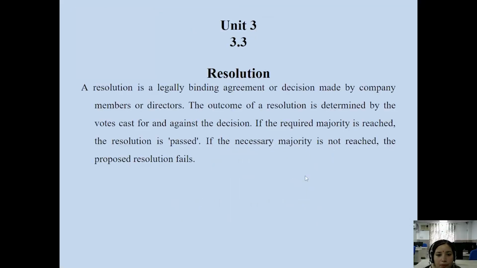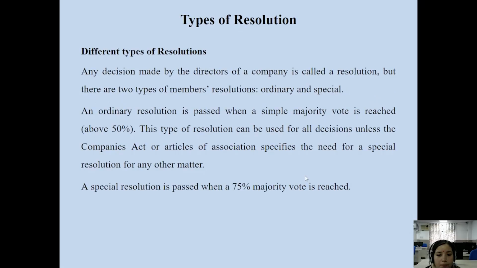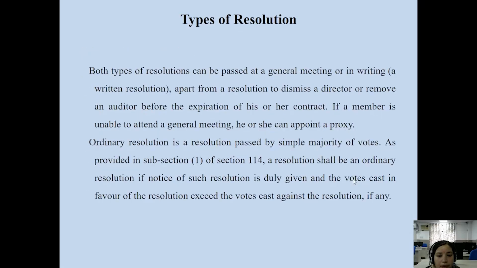Today I am continuing the last topic, that is resolutions passed in the meetings of the company, whether it is the annual general meeting of the company, other general meetings of the company, or extraordinary general meetings of the company. A resolution has to be passed to take effect, for the purpose of proper implementation of the resolution in the company, and it is to be with the consent of the members who are present at the meeting, having a vote in the meeting for the purpose of passing the resolutions.